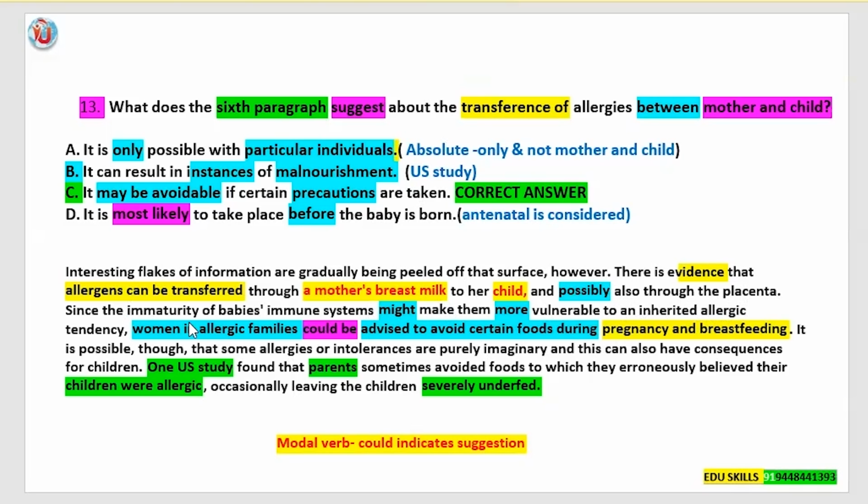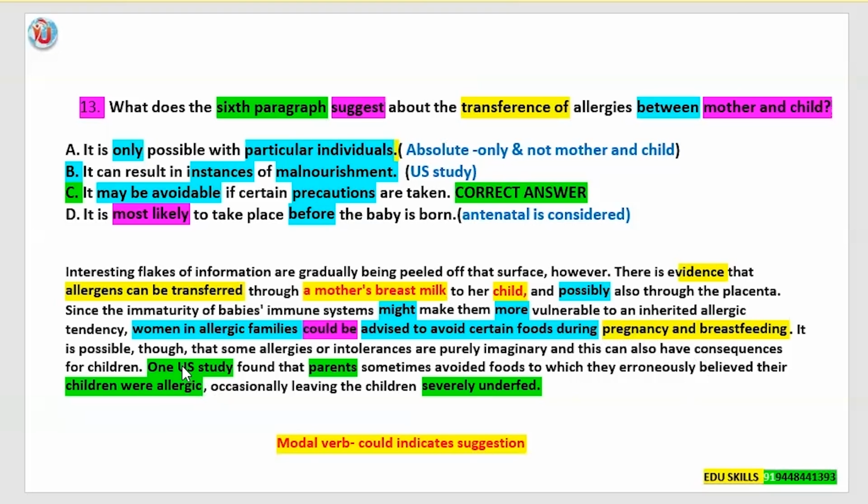Next, since the immaturity of baby's immune system might make them more vulnerable to an inherited allergy, that is the allergy which they get from their parents, allergic families could be advised to avoid certain foods during pregnancy and breastfeeding. It is again told that during pregnancy and breastfeeding, that is antenatal and in the postnatal period.